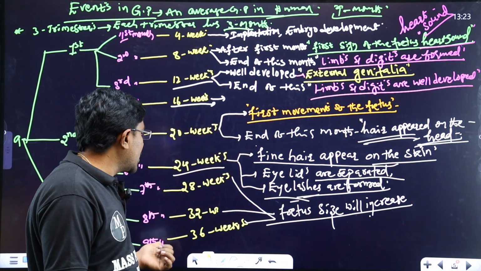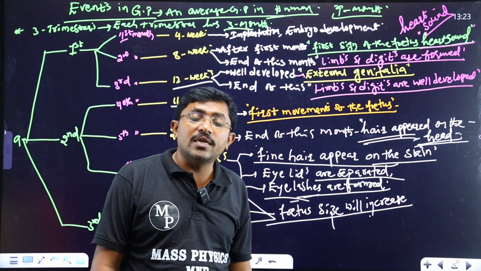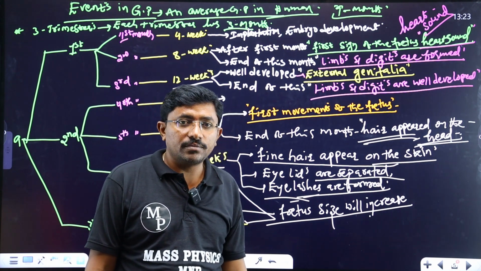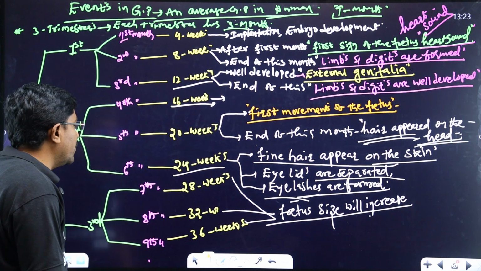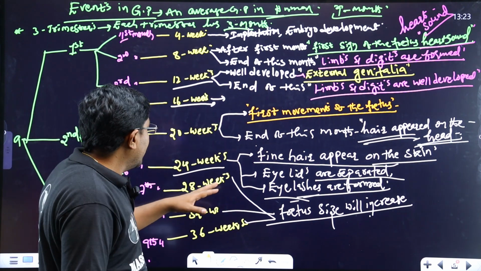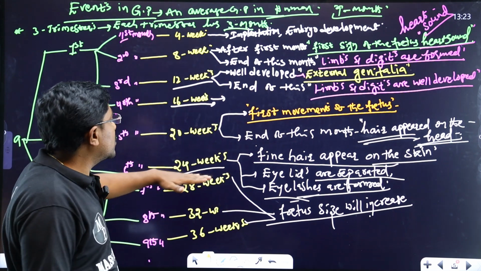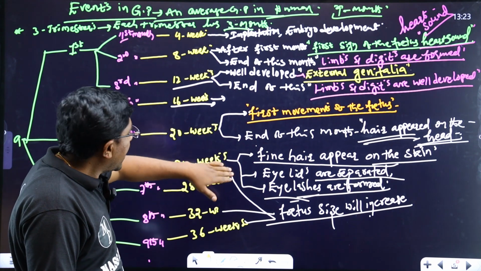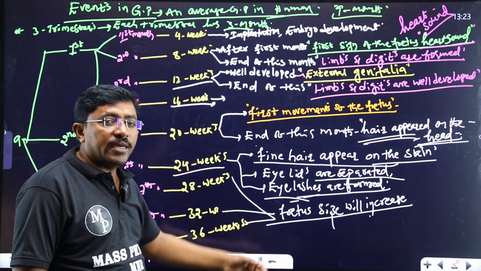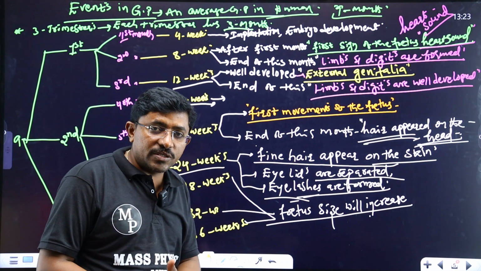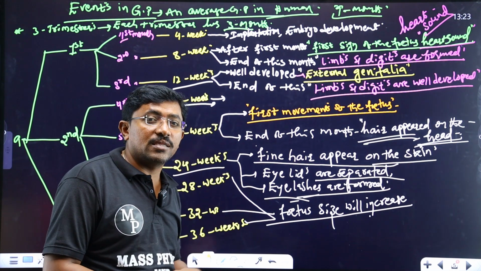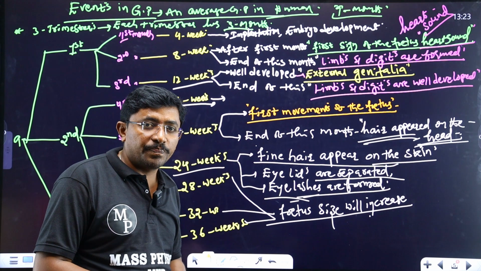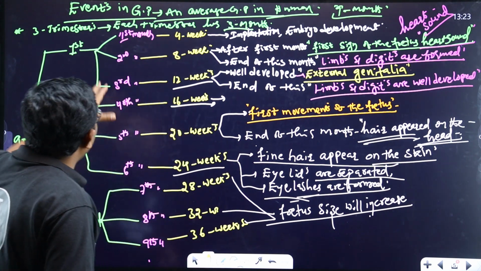Whatever organs are organized up to the 6th month, in the last trimester they are well developed in size, and the fetus size increases. So these are the events.